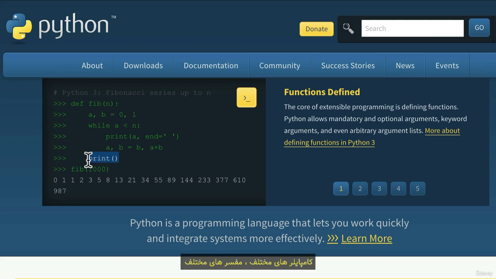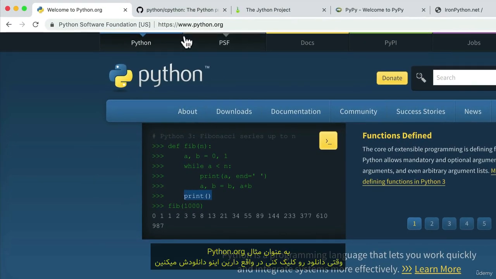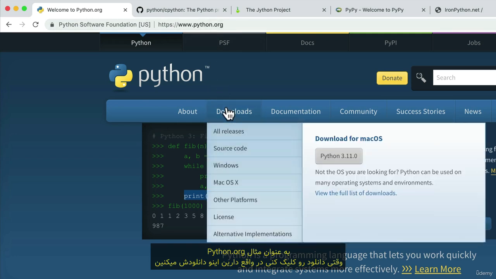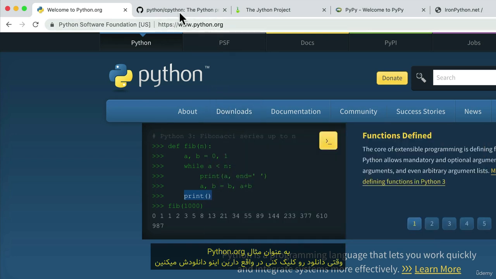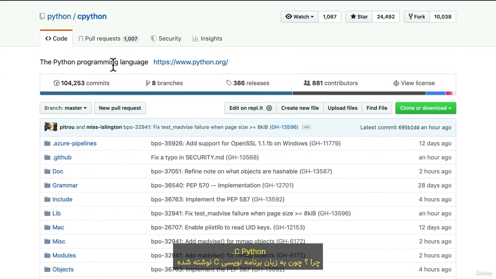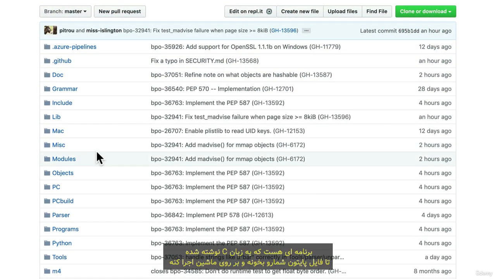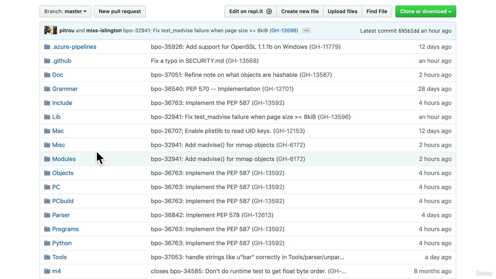Different interpreters, different compilers. For example, when you click download on python.org, you're actually downloading CPython, because it's written in the C programming language. This is what you're downloading. It's a program written in C to read your Python file and run it on a machine.